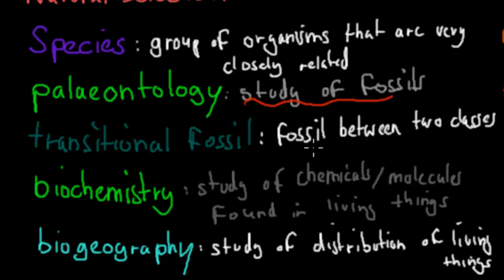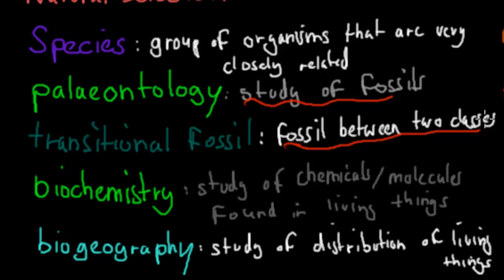For example, we have the crossopterygian fish we mentioned earlier, and that was between a fish and an amphibian. So they had features of both the fish and the amphibian. That's why it's called transitional, it's in between.